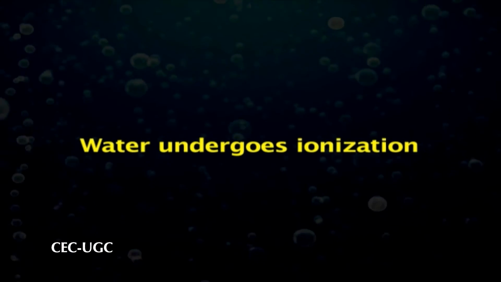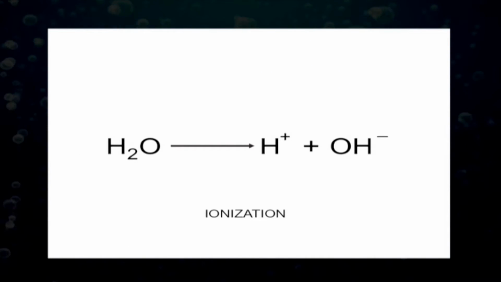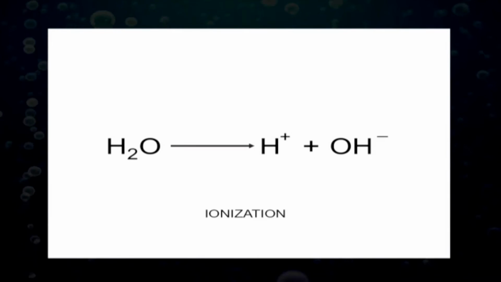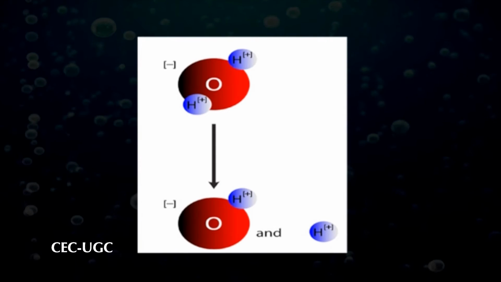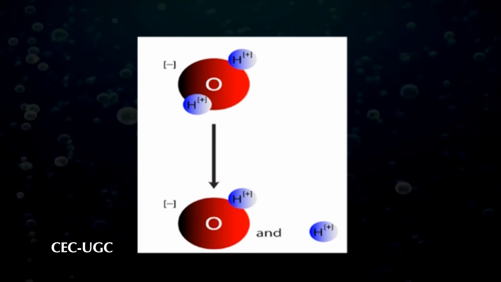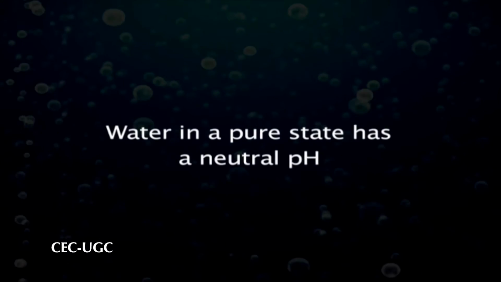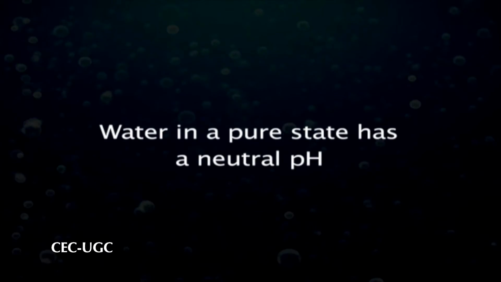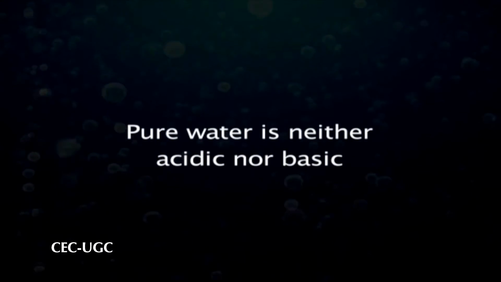Water also undergoes ionization. Among the properties of water that are important to the life of a cell is the slight tendency of water to ionize. Pure water contains not only H2O but also a low concentration of protons and an equal concentration of hydroxide ions. Water in a pure state has a neutral pH. As a result, pure water is neither acidic nor basic.